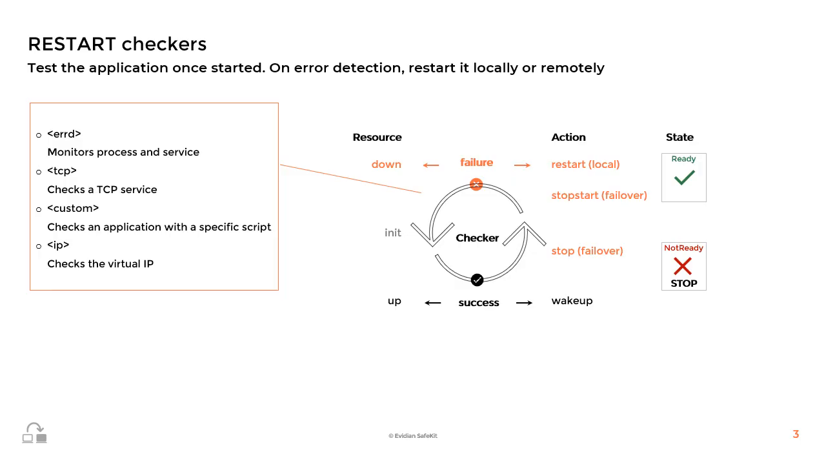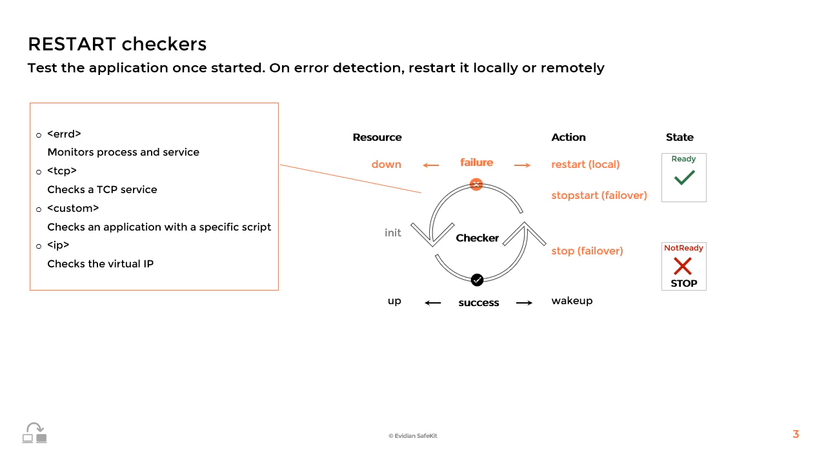Once the application is started, the restart checker checks for errors in the application and restarts the application either locally or remotely. As shown in the figure on the right, the restart checker operates in a loop, periodically testing for errors and setting a SafeKit resource to either up or down. Then, a failover rule on the resource triggers one of the following actions.